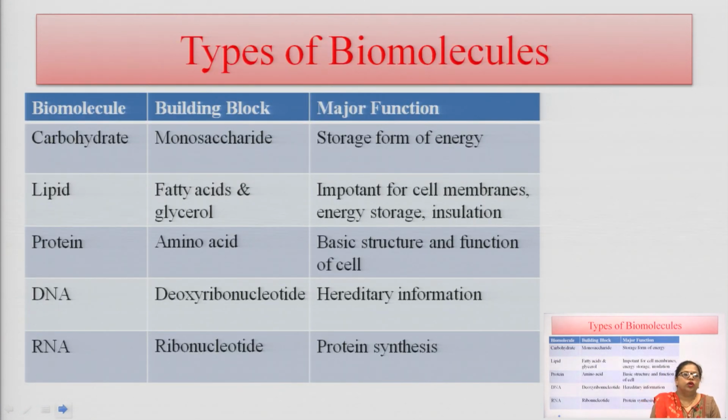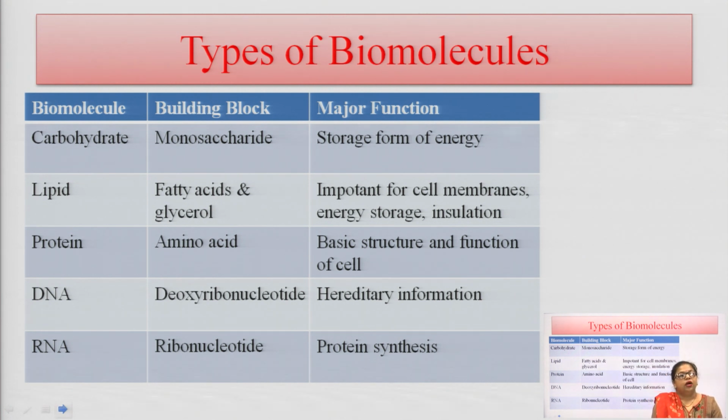Types of molecules. As I already discussed, there are 4 different types of biomolecules, and building blocks or monomer units are responsible for the formation of these biomolecules, because these biomolecules are present in our living system. So, they are complex in structure and they use different types of monomers to form these complex structures. They show their various major functions.